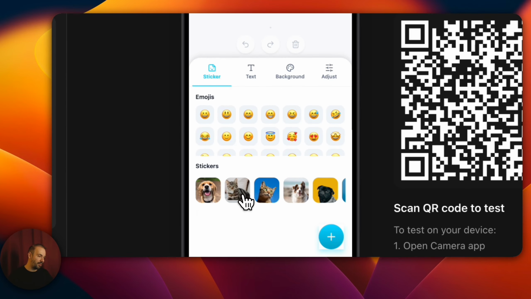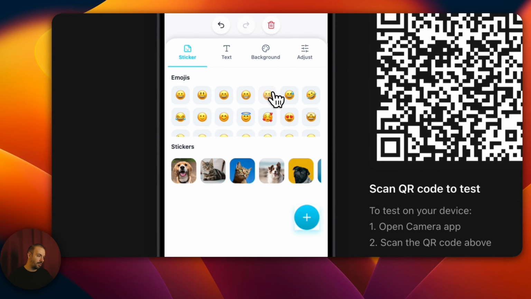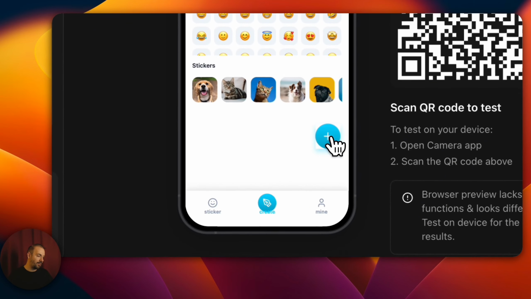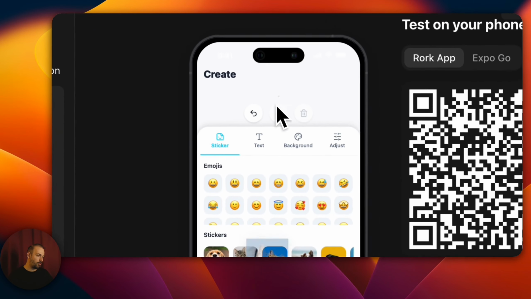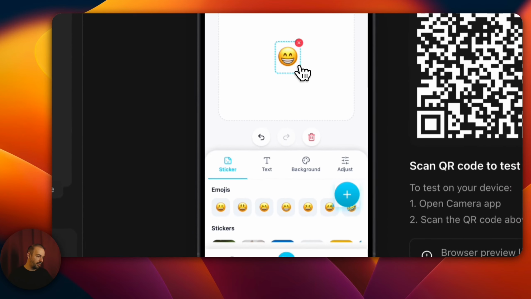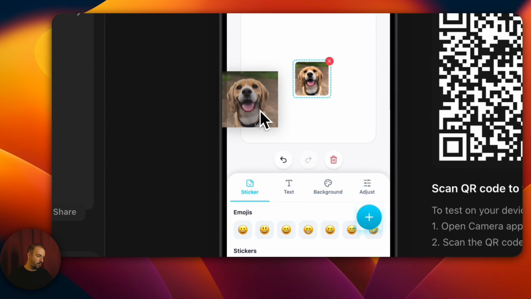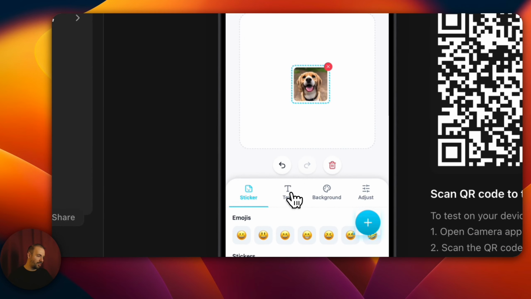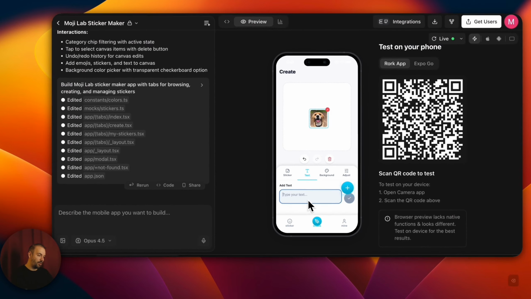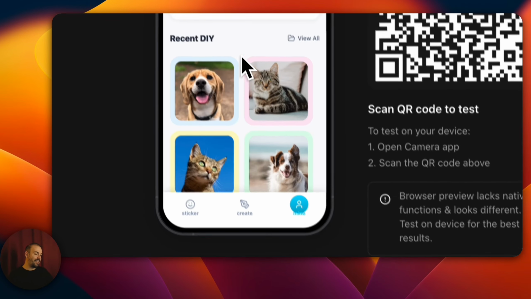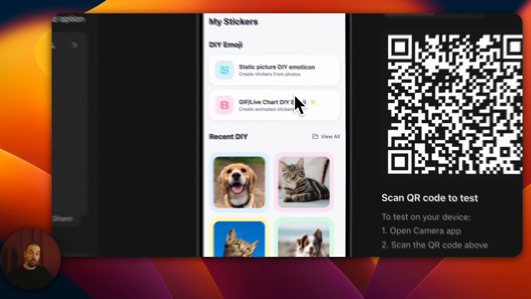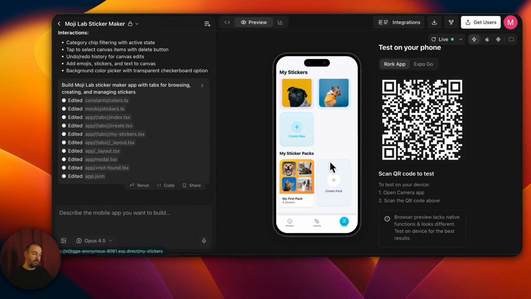For example, you can add a sticker like this, or you can add things like this. Let me delete this, for example. You can make a new one from here. Let me show you like this. I added this, or I added the dog. I think it's really good. I can write text. I can change the position of all of them. We've already done this much. We'll also add AI support, our own page, and so on. It's really nice. It's truly a great app. I really like this one too.